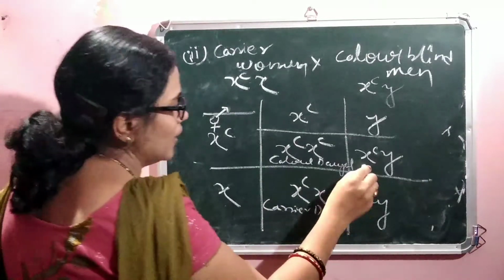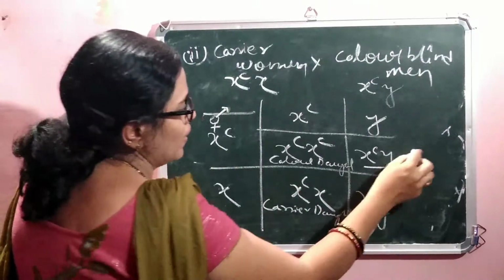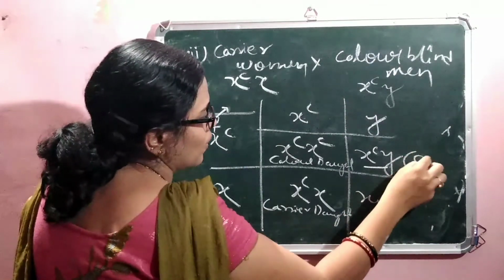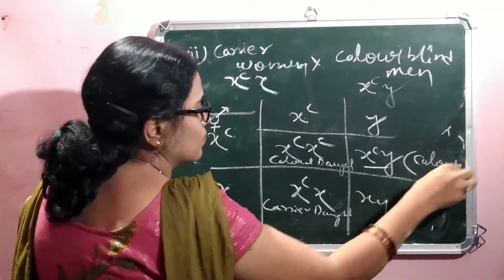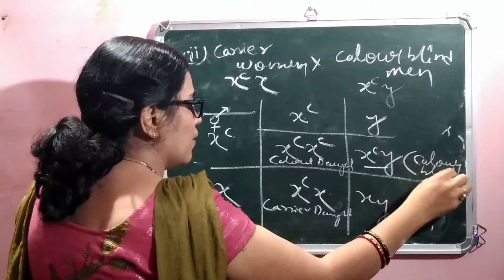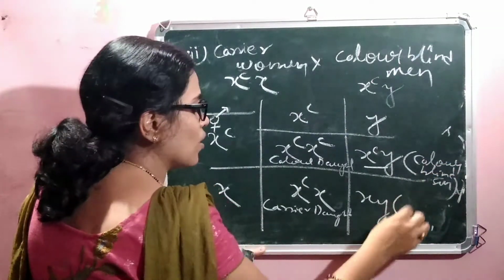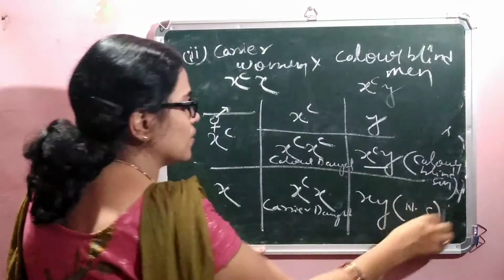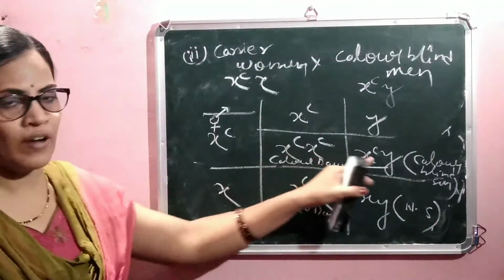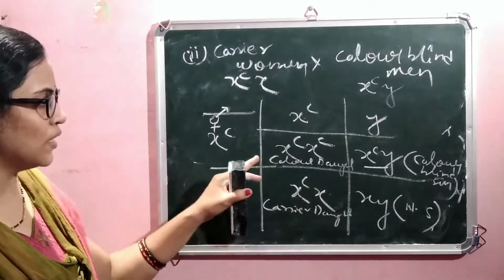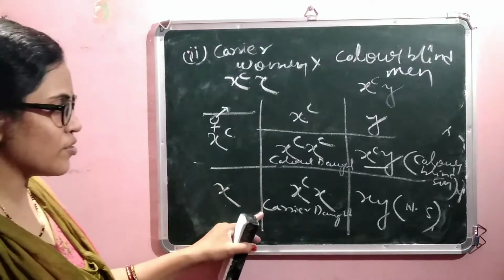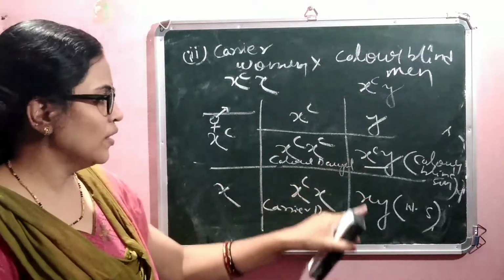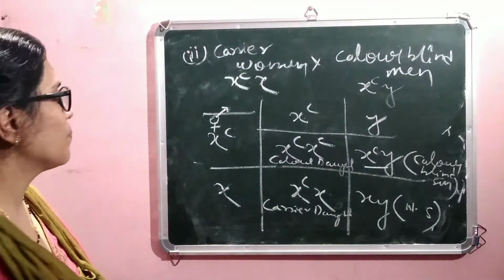And XCY is known as colorblind son, whereas XY is known as normal son. Here is 25% each result: colorblind daughter, carrier daughter, colorblind son and normal son.